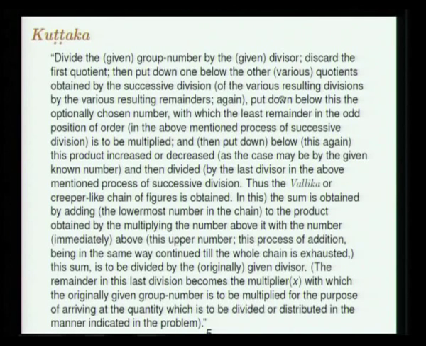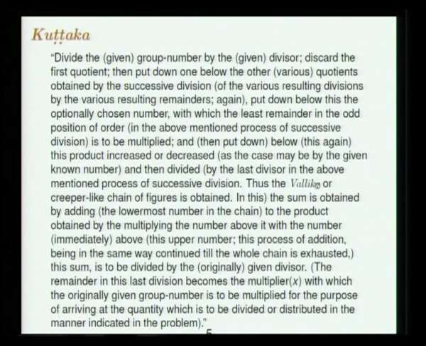Put down below it the optionally chosen number, which is to be multiplied by the least remainder in the odd position of order in the above mentioned process of successive divisions, and then put down below this the product increased or decreased as the case may be by the given known number, and divided by the last divisor in the above mentioned process of successive division.